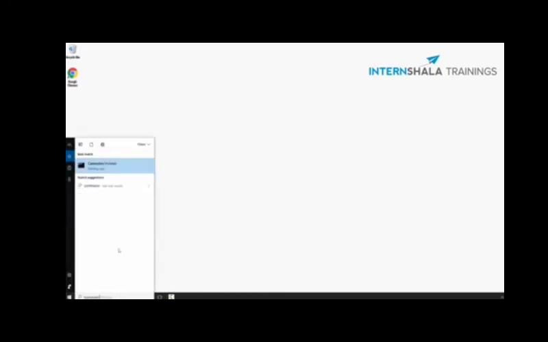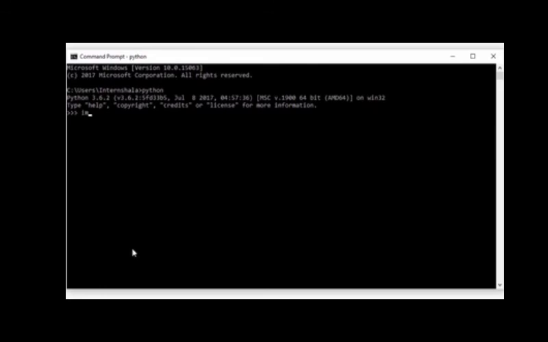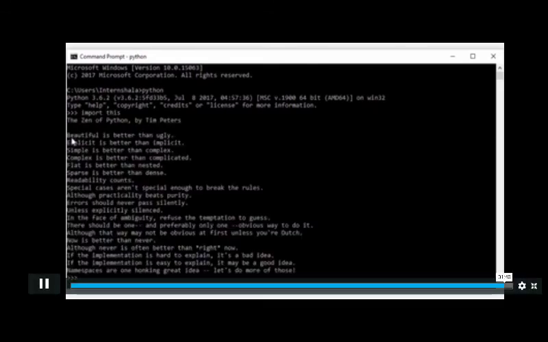Here's something fun you can try. Open the command prompt and type python to go to the Python prompt. Then type import this at the prompt. Now all the guiding principles are displayed.